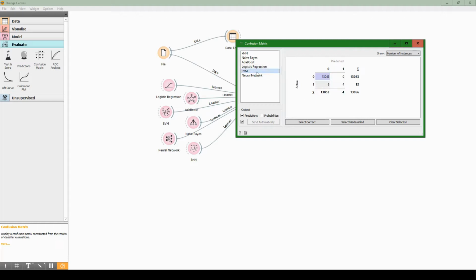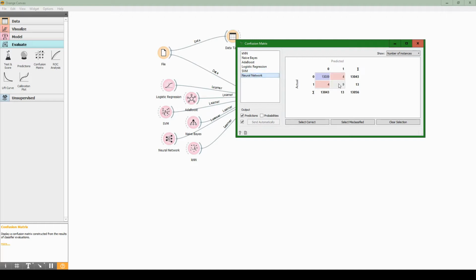Now let's continue to SVM. This one doesn't seem to have done very well, because it predicted 0 when in fact 9 of them won, and it only correctly guessed 4 of the Hart Trophy winners. And finally, let's look at neural network.